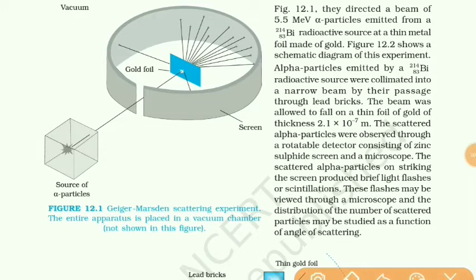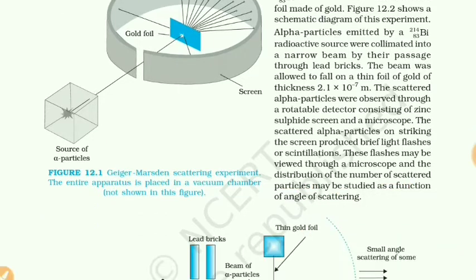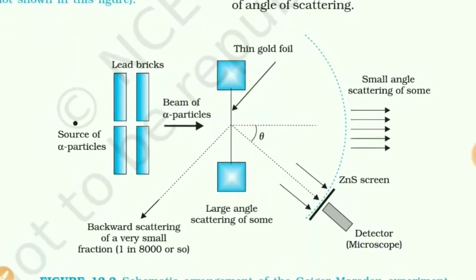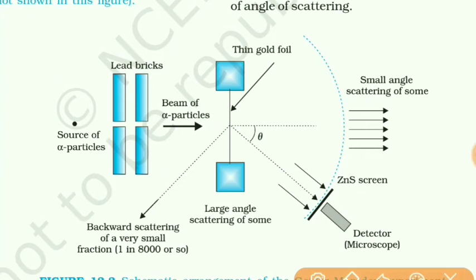So with the help of this setup, scattering of alpha particles by different angles can be studied. Once again you can see here a schematic diagram of scattering of alpha particle: a source, lead bricks.